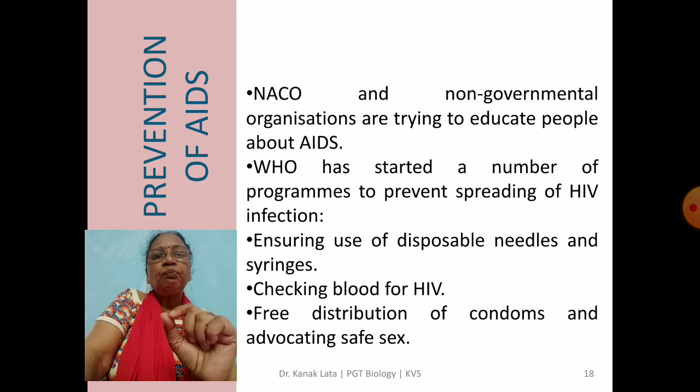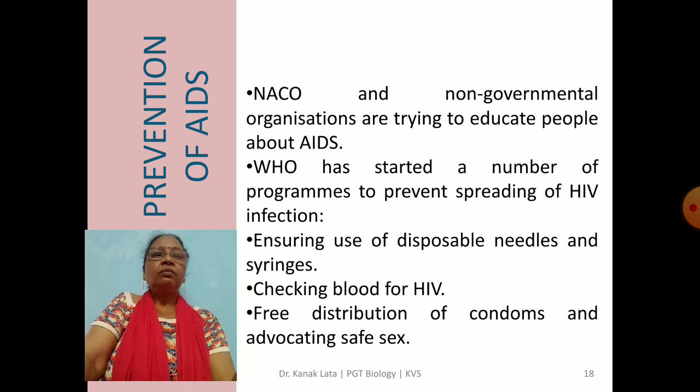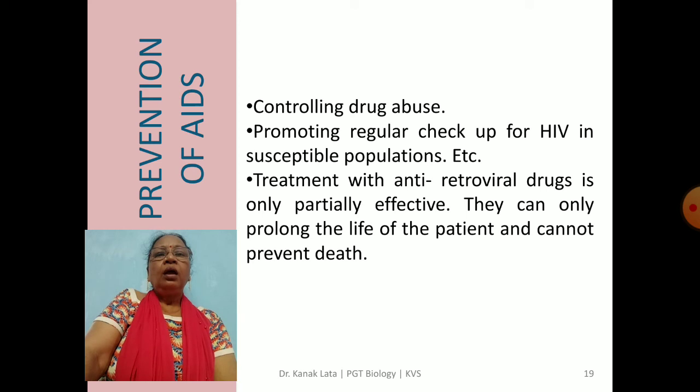This can also be prevented by the use of disposable needles and syringes. We should not use those syringes which are not disposable. Again, checking blood for HIV from time to time. And lastly, free distribution of condoms and advocating safe sex. Now, next is controlling drug abuse. We should control drug abuse to prevent AIDS.